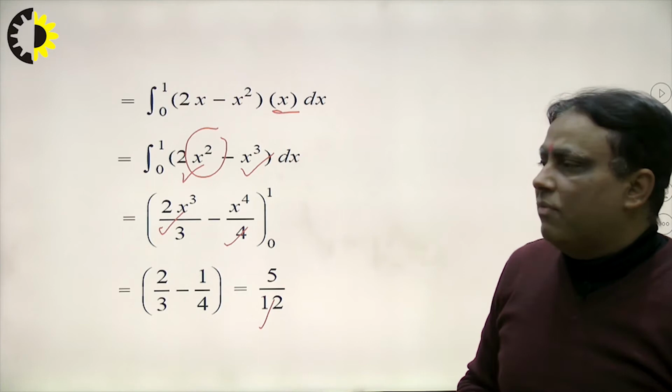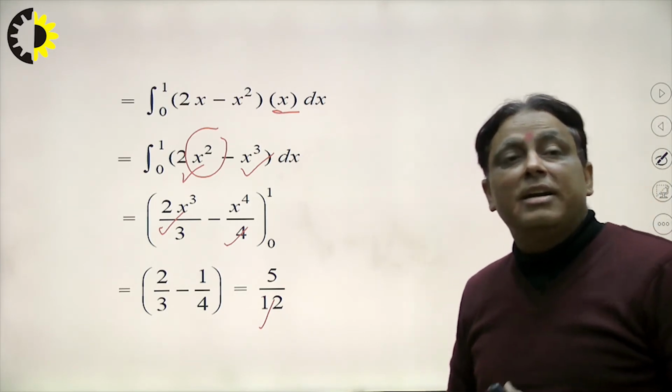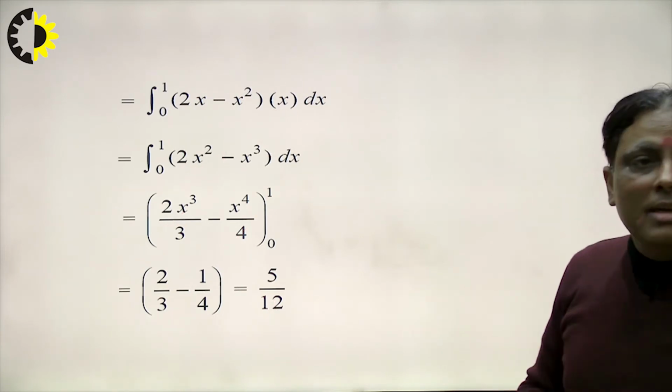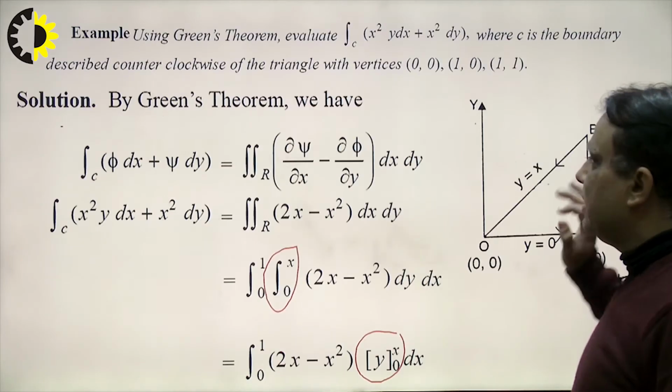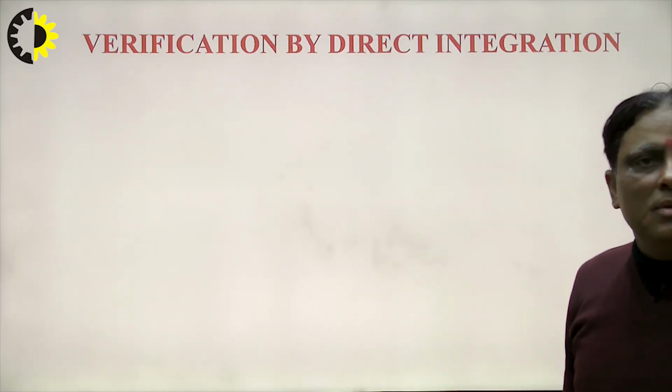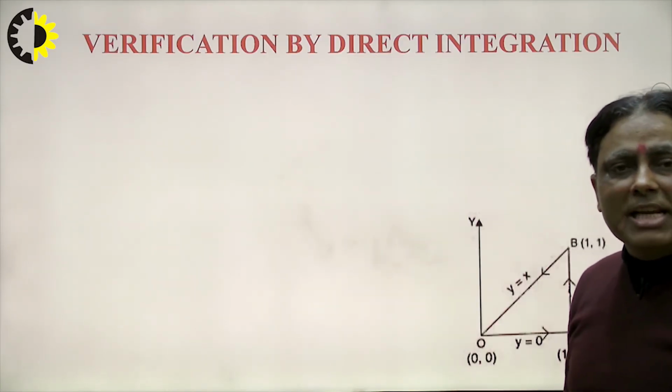So in this way we can find our result by using the Green theorem. Now the question is how to solve by using the line integral. Now we see that here, right? How to solve? So by using the line integral, I explain the verification of the Green theorem here one by one.